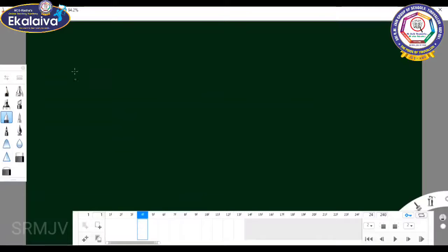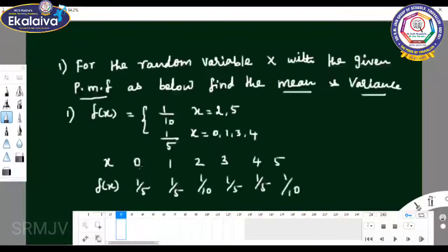Then for variance, first you should find out E of x square. E of x square equals sigma x square into f of x. So you multiply the x square values: 0, 1 square, 2 square, 3 square, 4 square and 5 square.